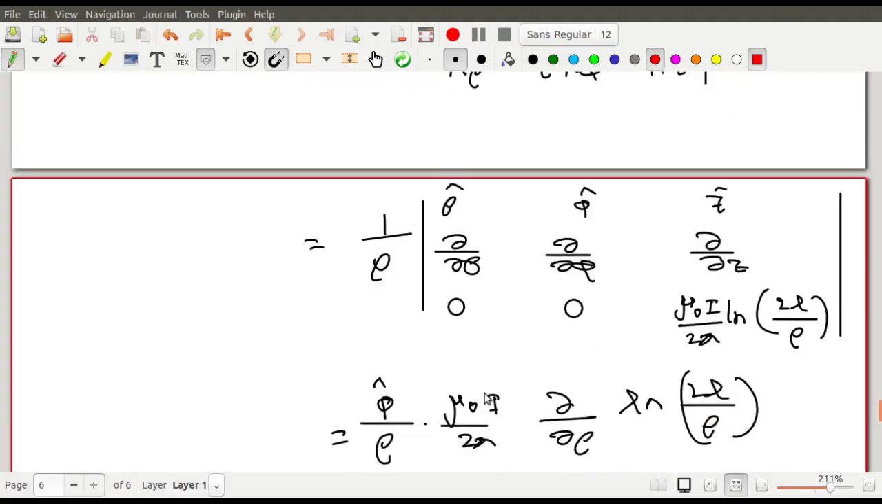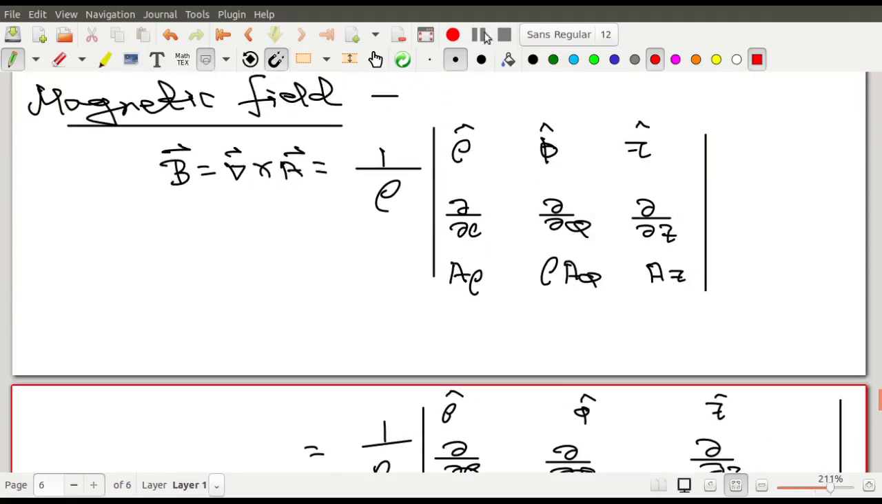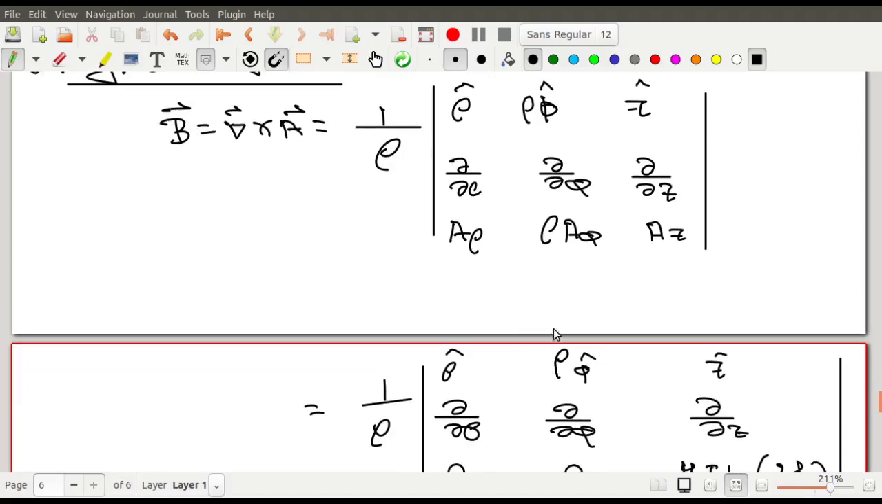what is the problem? There is a slight, oh, I made a slight mistake. It's a rho phi cap. There is a rho phi cap. So this is the problem of writing something without deducing. Deduce na kore likhle ei problem hoy. Because this year I did not deduce it.